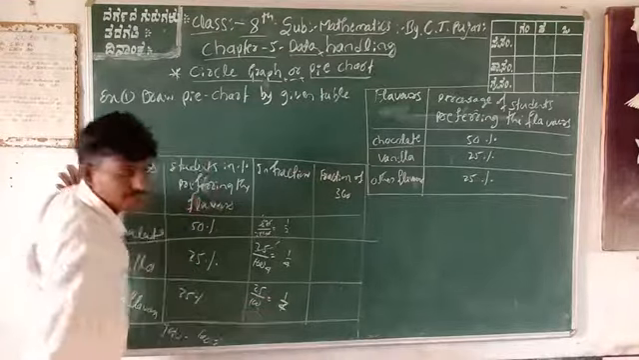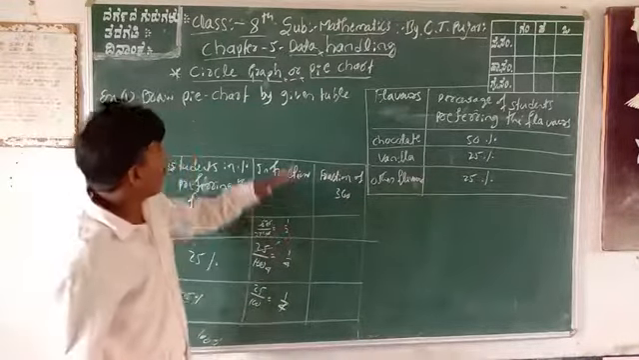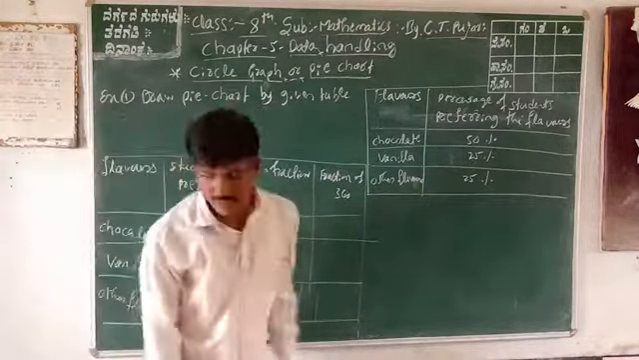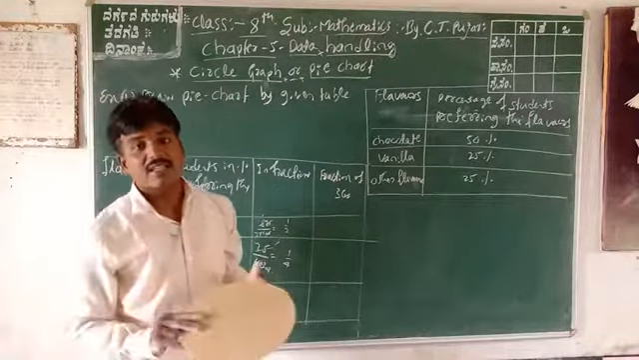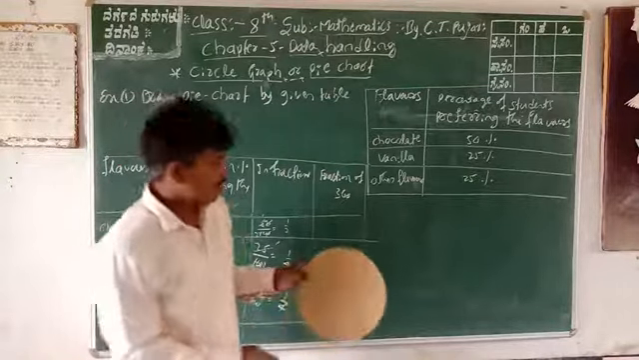The fraction is 1/4. For the pie chart, you can take a circle, otherwise a compass. Take one circle.